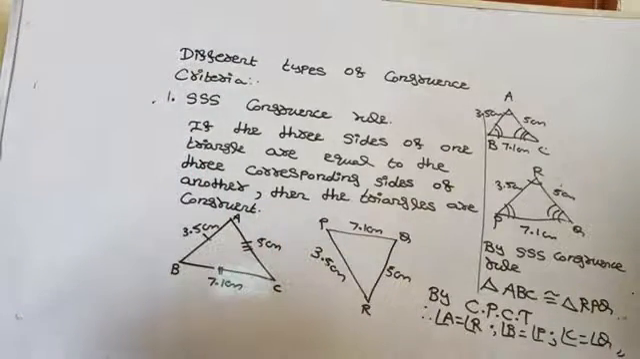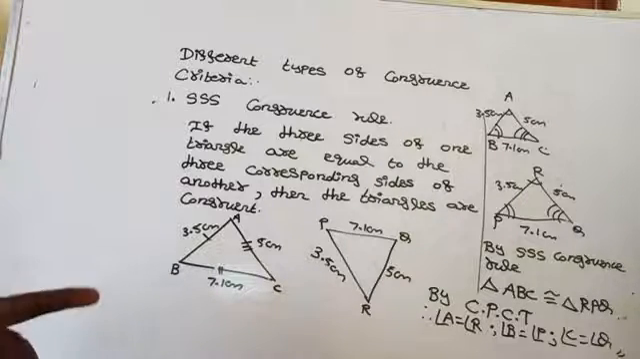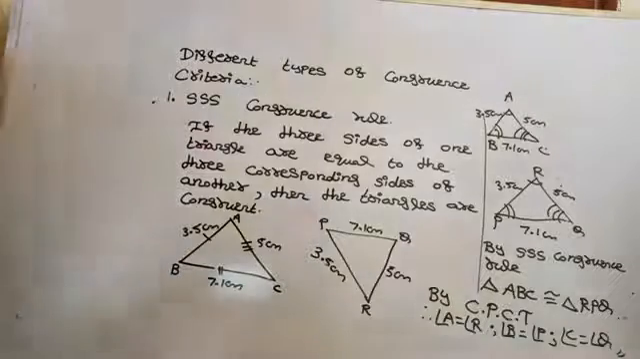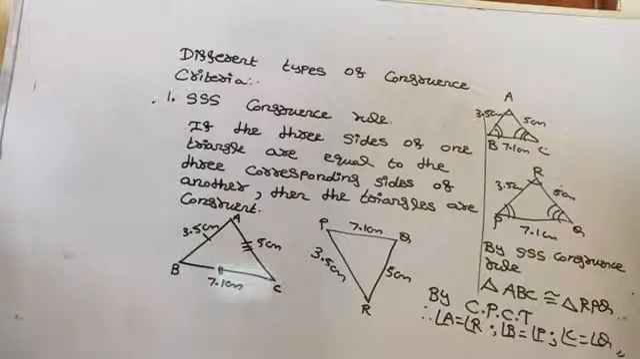Are you getting here? Yes. Under the SSS congruence criteria, if the three sides of one triangle are equal to the corresponding sides of another triangle, then the triangles are congruent. Right? It is called the SSS congruence rule. Okay. Now, I will give one more question.